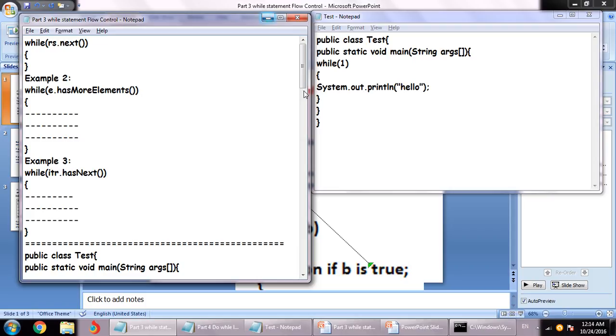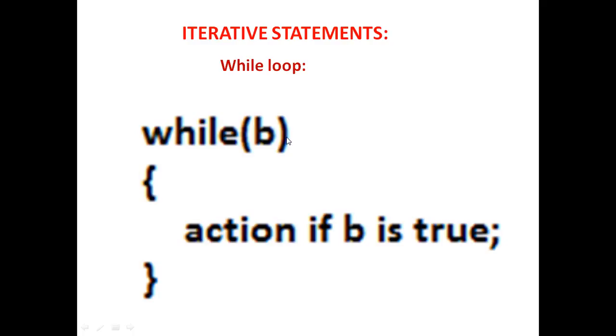So let's begin with these slides once again. The slide says this is the syntax of the while loop. This was the basic introduction of the while loop and where we should use it. When we do not know the exact number of iterations we must perform in order to find some result, then we should go for the while loop. So this is the basic syntax. B is the boolean type. It should be a boolean type.